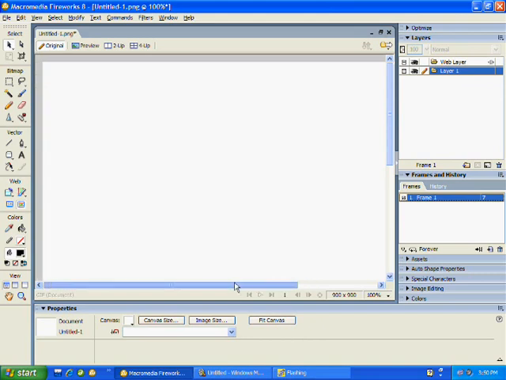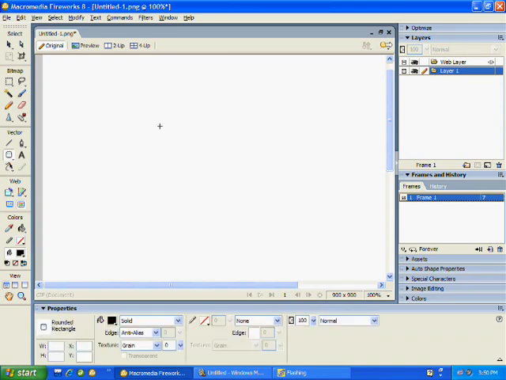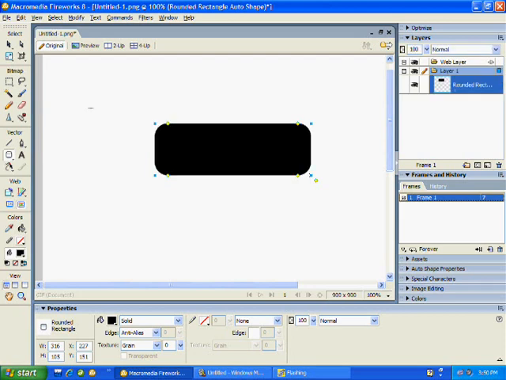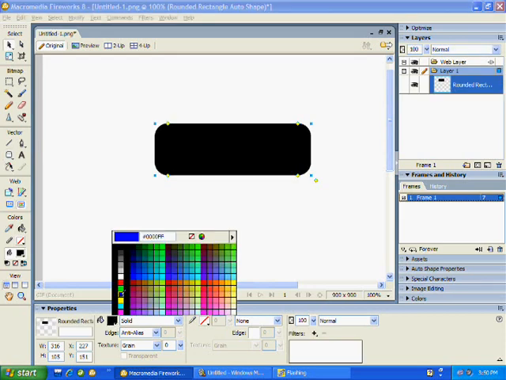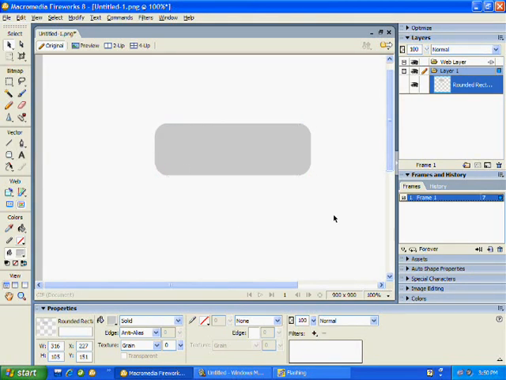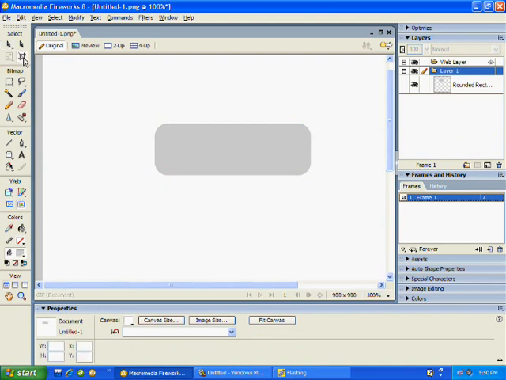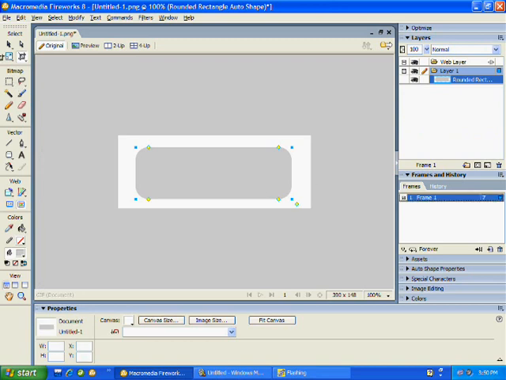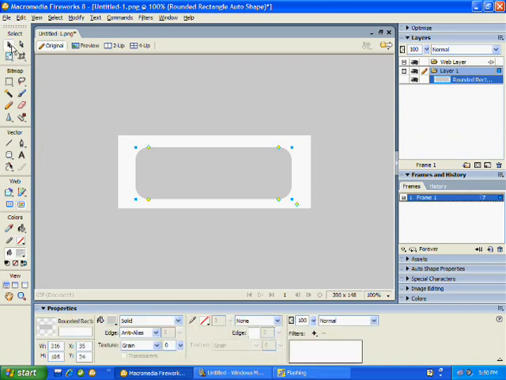Okay, here we are. We're going to make a simple rollover menu in Fireworks. First, draw a regular rectangle, whatever size you please. Make it a pretty nice color, something like gray. Alright, now let's crop it. Okay, now that's cropped.